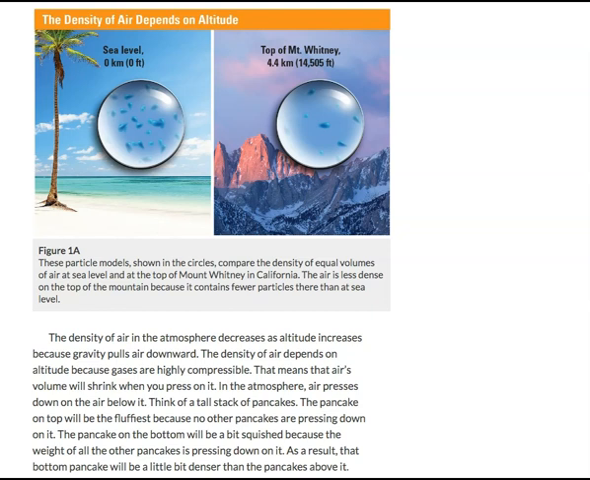The density of air depends on the altitude because gases are highly compressible. This means that air's volume will shrink when you press on it. In the atmosphere, air presses down on the air below it. Think of a tall stack of pancakes. The pancake on the top will be the fluffiest because no other pancakes are pressing down on it. The pancake on the bottom will be a bit squished because the weight on all the pancakes is pressing down on it. As a result, that bottom pancake will be a little bit denser than the pancakes above it.